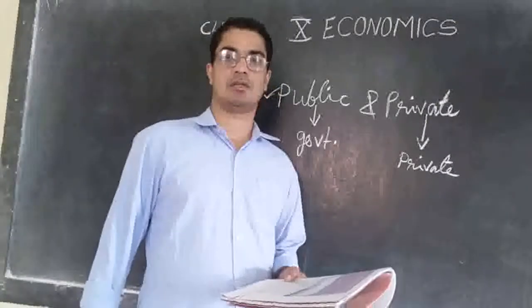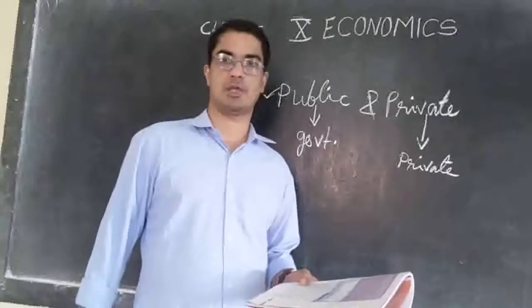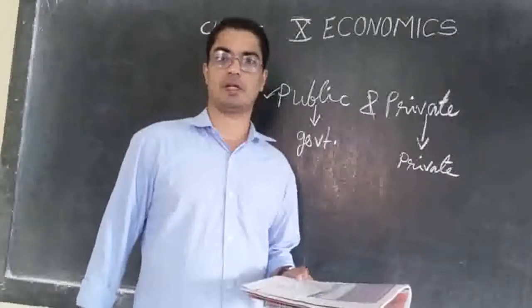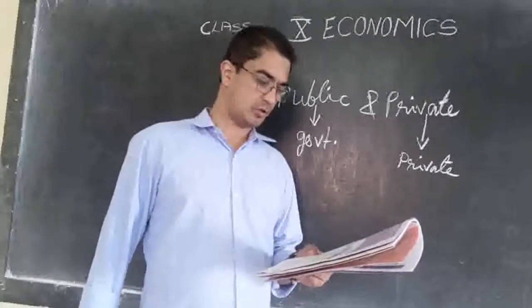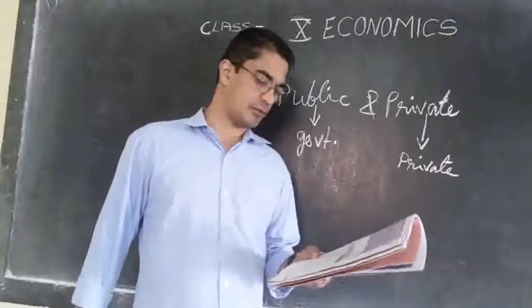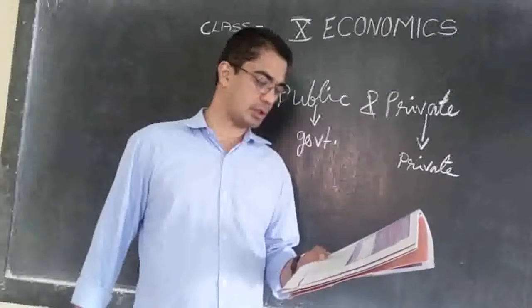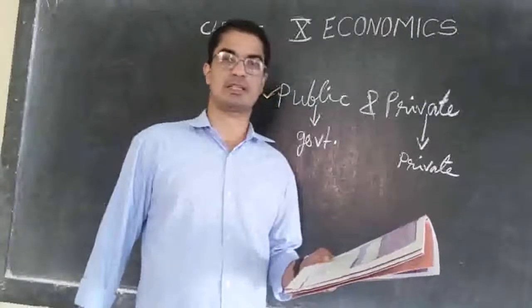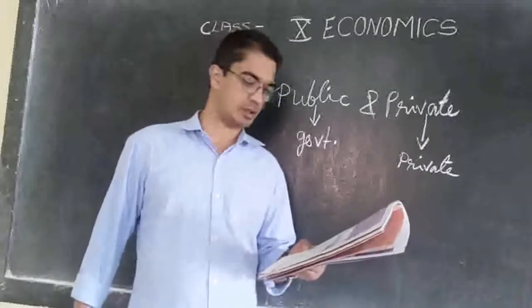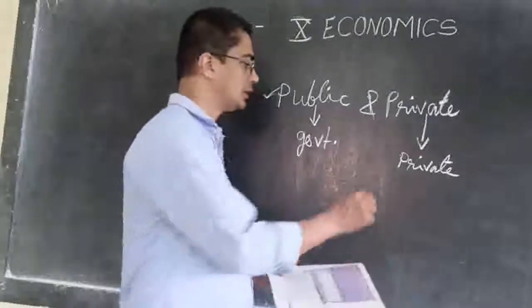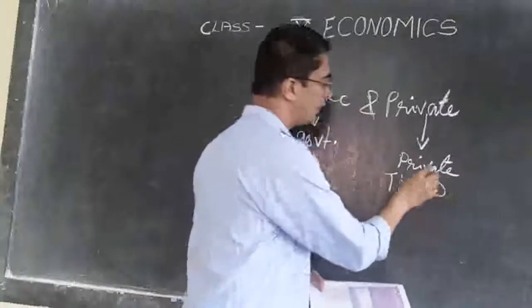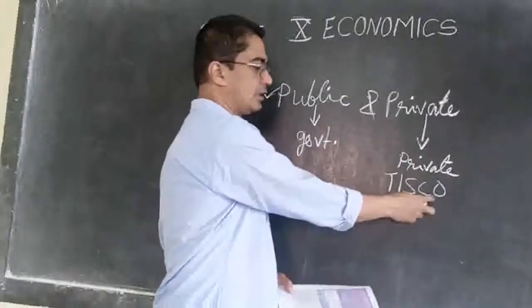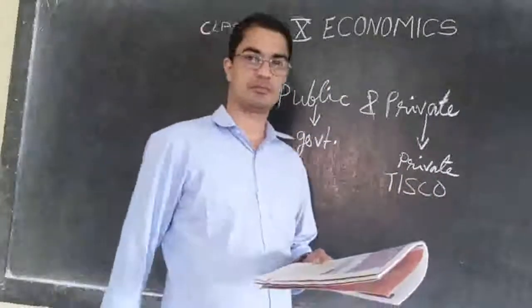Tata is a very famous private company in our country. They produce many products, vehicles, and they have another famous company called Tata Iron and Steel Company Limited, in short form TISCO. TISCO is a private company.